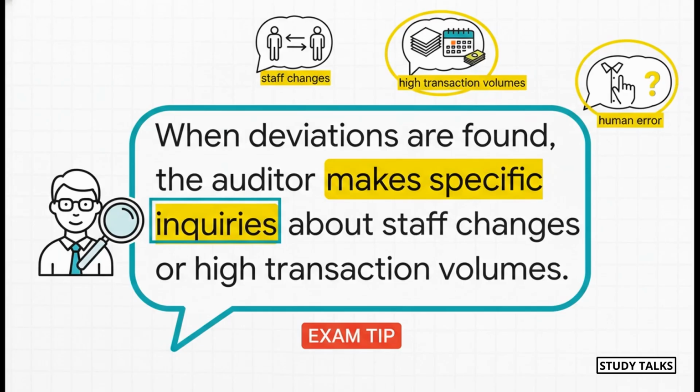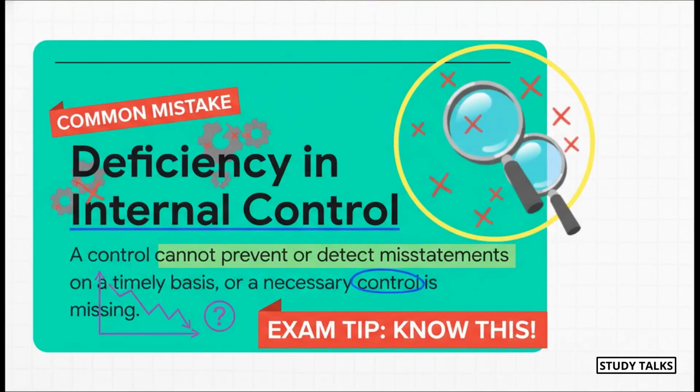Was it just a simple human mistake? Did it happen when a key employee was on vacation? Or maybe during a crazy busy season when the team was totally overwhelmed? Understanding the reason for the deviation is just as important as finding it in the first place. If these deviations are significant or they just keep happening, it points to what's called a deficiency in internal control.